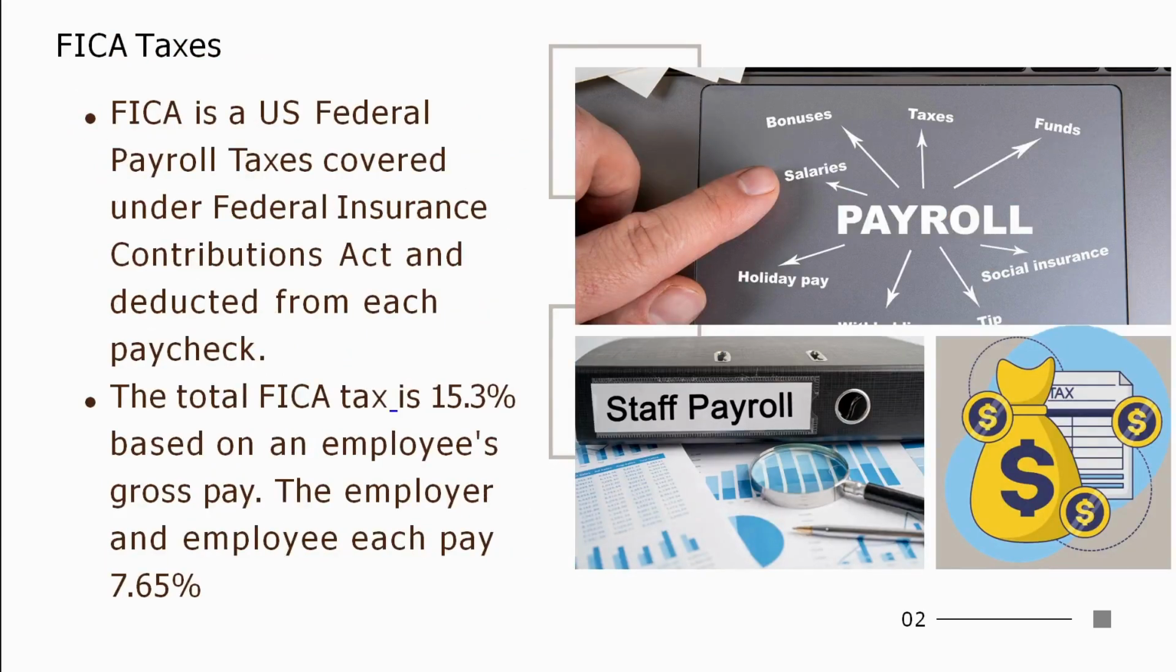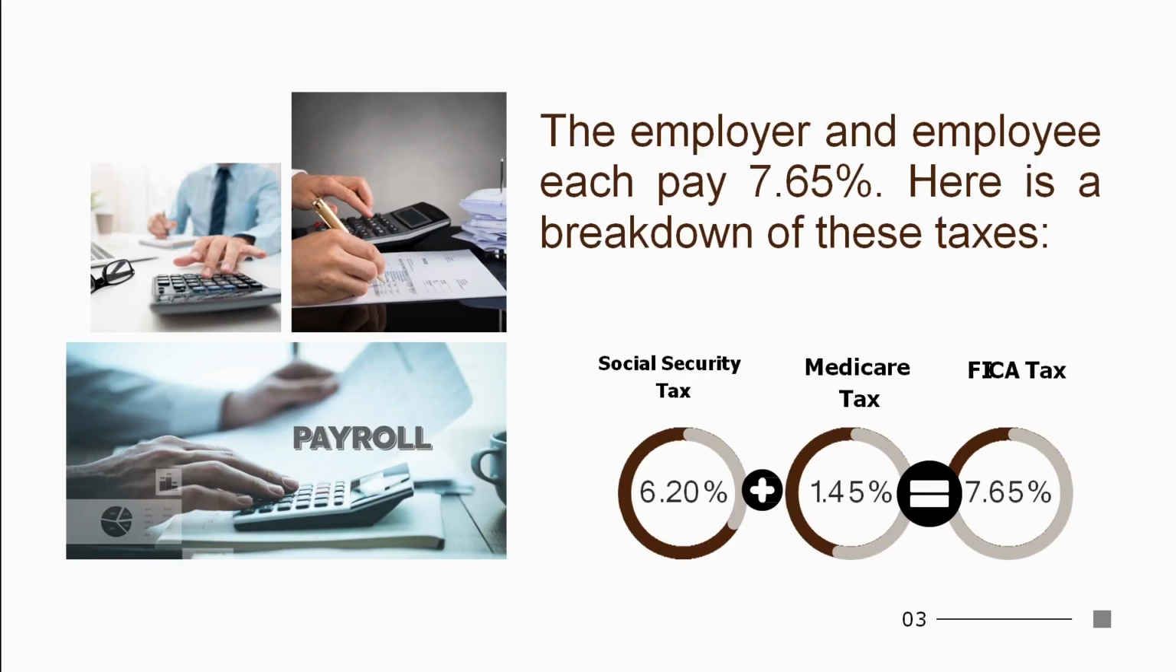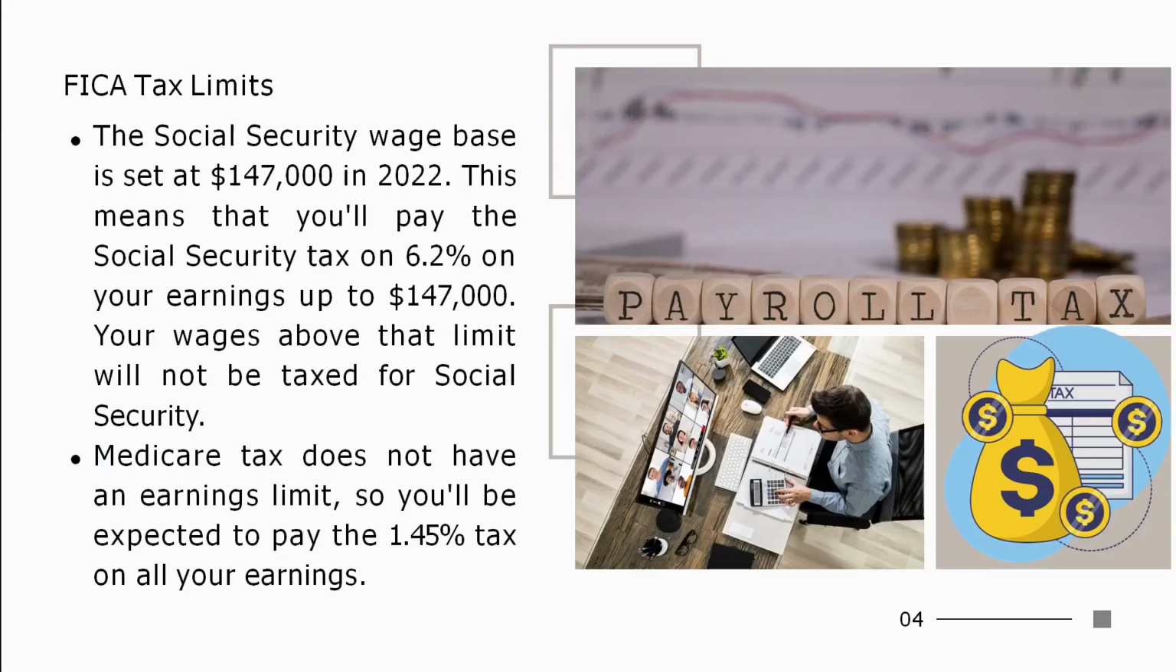The first payroll tax that we'll discuss is FICA taxes. FICA is a US federal payroll tax covered under the Federal Insurance Contributions Act and deducted from each employee's paycheck. Under this, both employer and employee contribute an equal percentage, which is 7.65%, bringing the total to 15.3%. The 7.65% constitutes two parts. One is 6.2% covered under Social Security tax and the other 1.45% covered under Medicare tax.